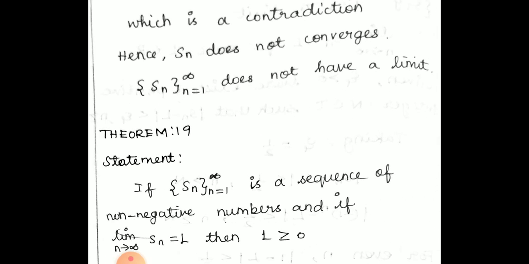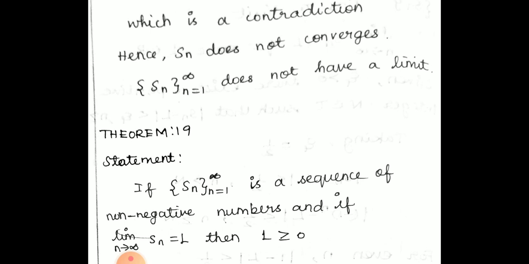Anywhere, 1 is always less than 2, but here 2 is less than 1, which is not true. 2 is always greater than 1, we know that already. So here it gives a contradiction. So Sn does not converge. It does not have a limit.